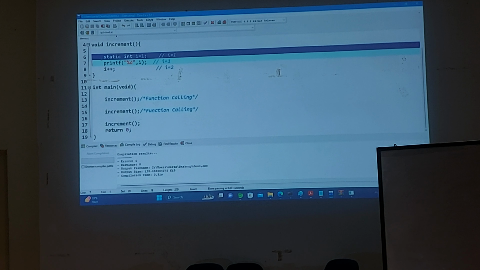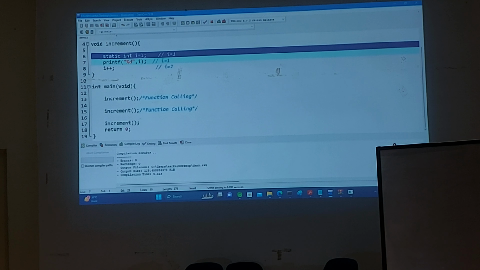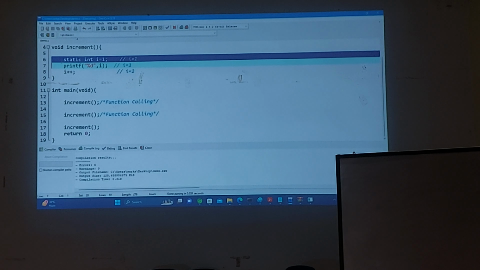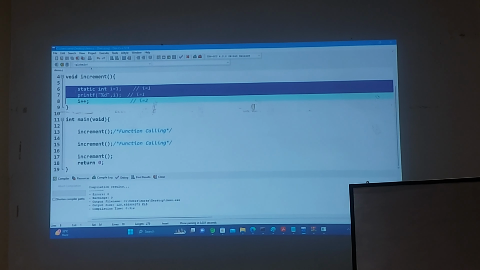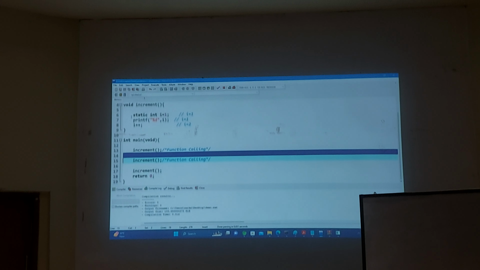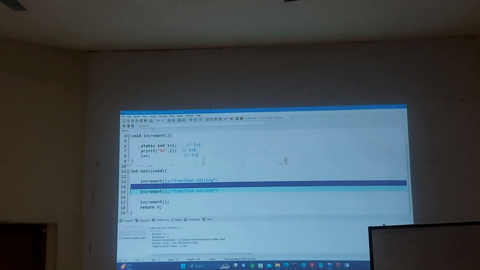No. Static variable initialization takes place only one time. Understanding my point? Observe here. I call the function. Control comes here. Static int I is equal to 1. Fine. Print it. What is that? 1. I plus plus. What is that? 2. Control comes back. I am here. This is called in between function call. Agree? Now the question is, in between function call, will the updated value persist or not persist?